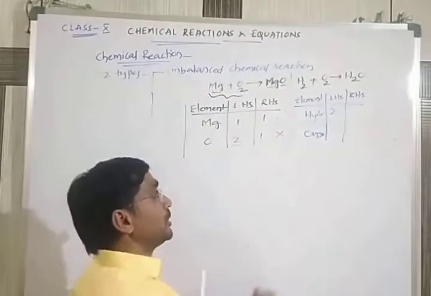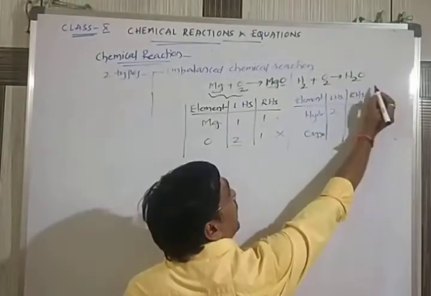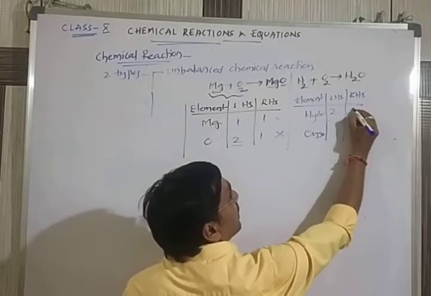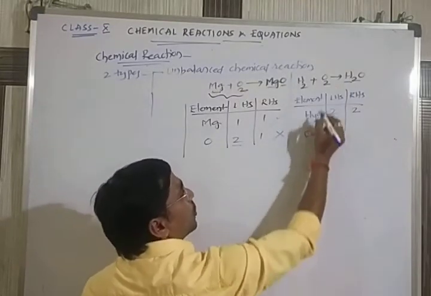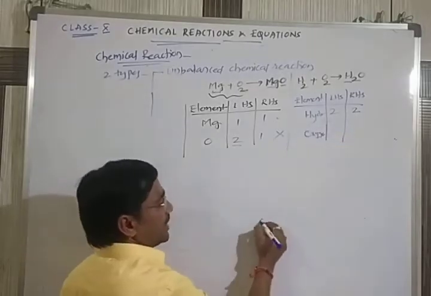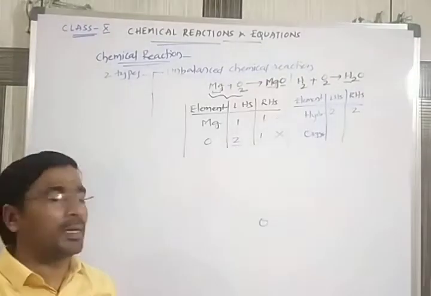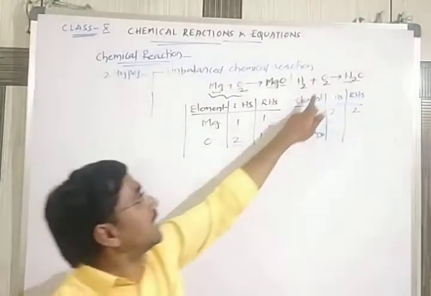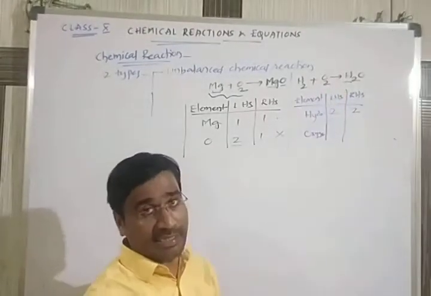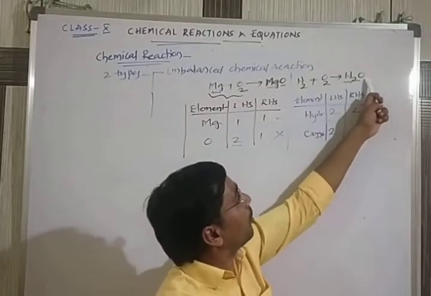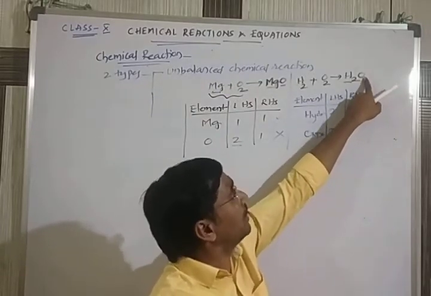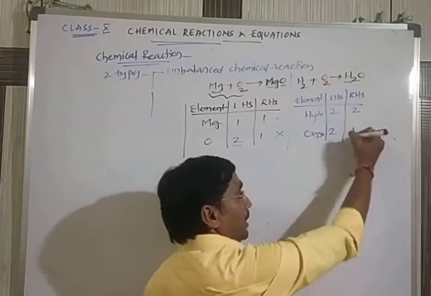And on the RHS product side, how many are there also? 2, H2. Next oxygen, O2. Actually the oxygen element formula is generally O, but here it is in a diatomic state. We are having 2 oxygens in it. That's why oxygen is 2. And you can see on the product side we are having O. How many are there? 1.